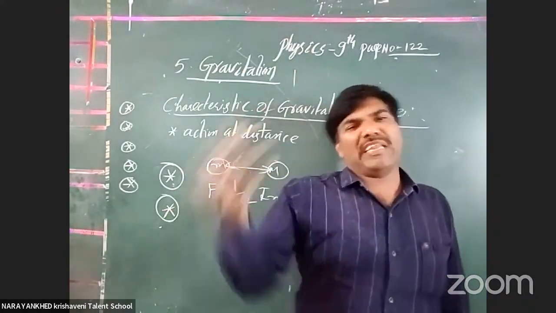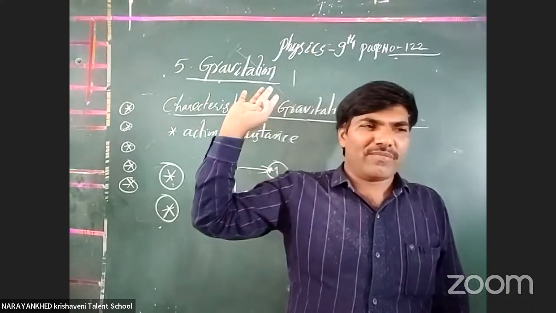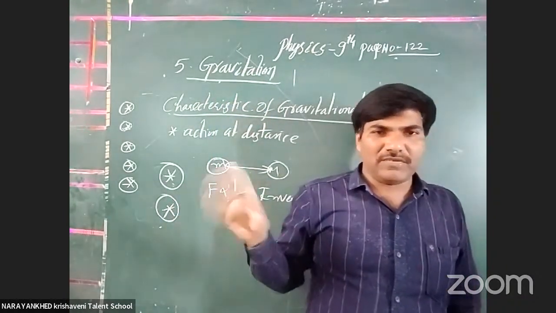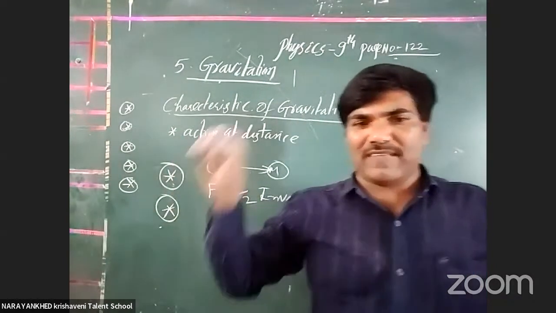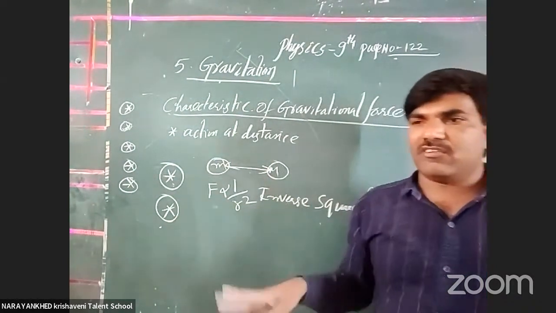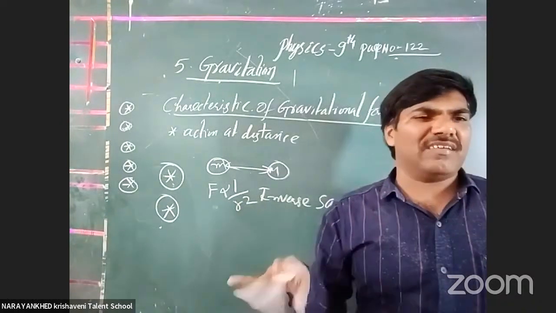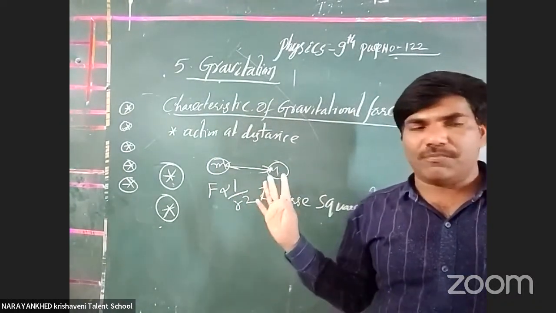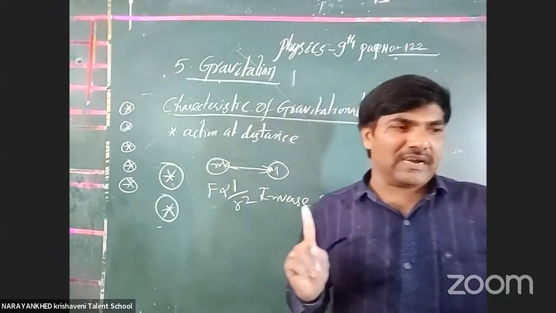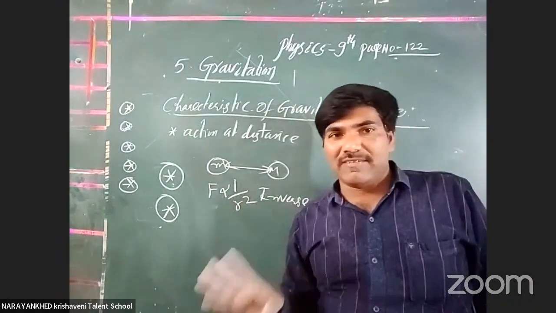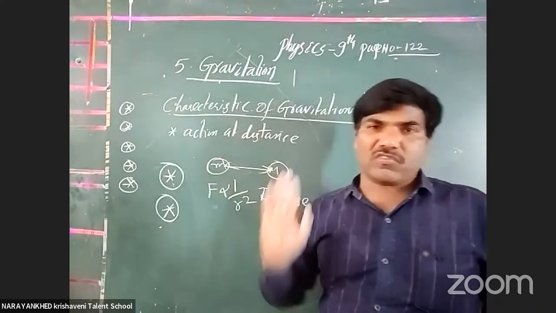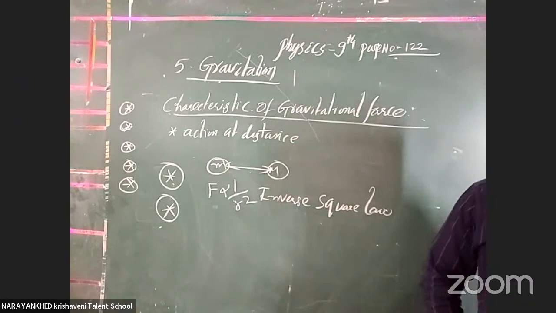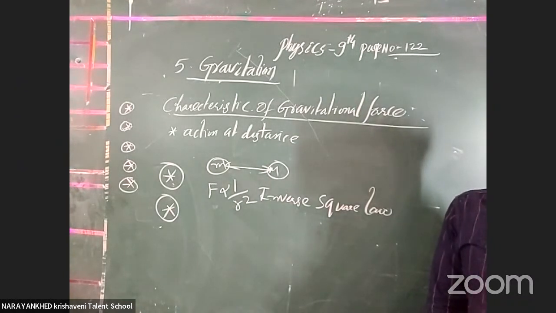Meanwhile, between the two bodies, any medium may also be there. Okay, now the gravitational force is working. Between any two masses, whether the medium is there or not, the gravitational force is working. Between the sun and us, somewhere medium is there, somewhere medium is not there. Totally vacuum. But is the force working or not? Yes, whether the medium is there or not, the gravitational forces are working. And next one, the second point: the gravitational force obeys Newton's third law of motion.